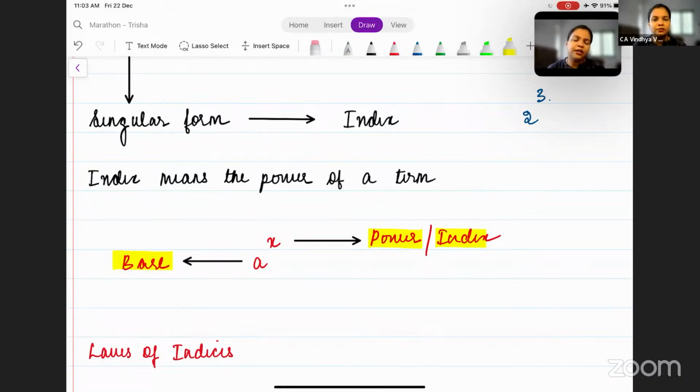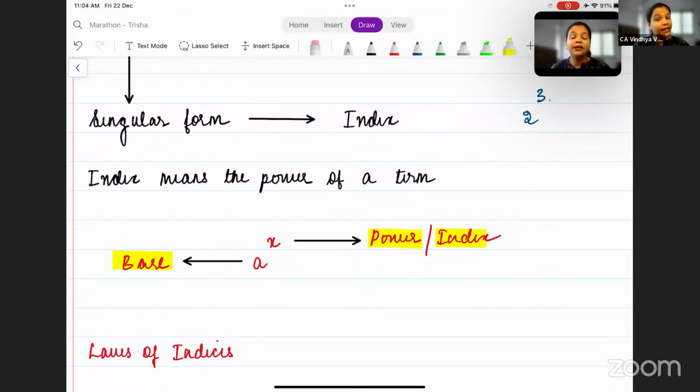What we are going to study in this chapter is how to treat the powers, how to treat a number, how to treat it when there are more than one powers for different numbers, when the terms are multiplied, when should we add them, when should we divide them, and so on. This is one of the topics whose concepts are there in other chapters also.